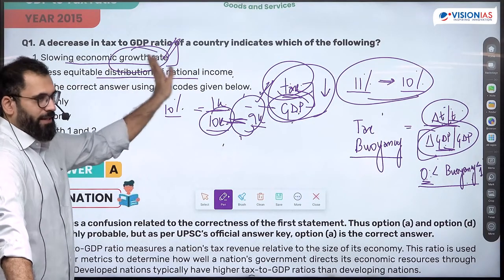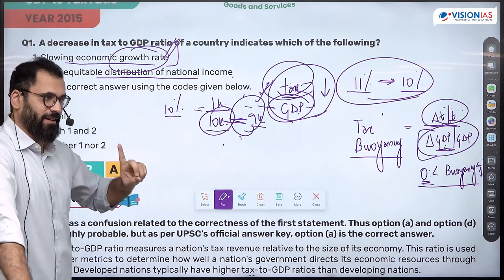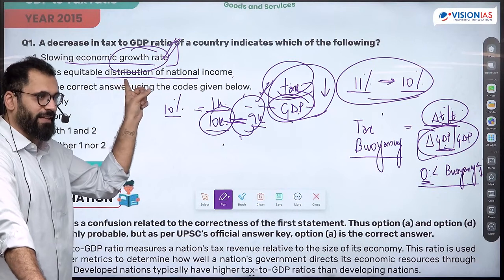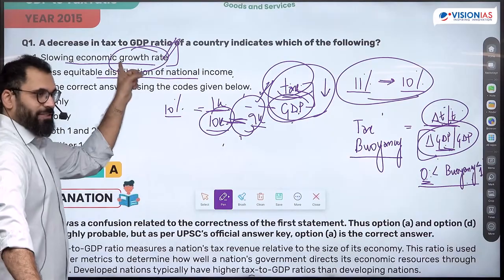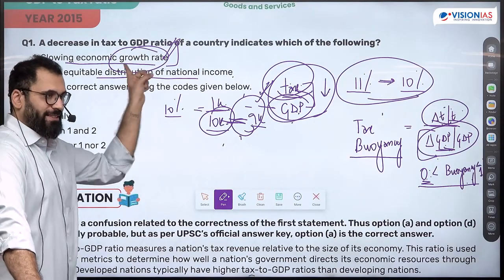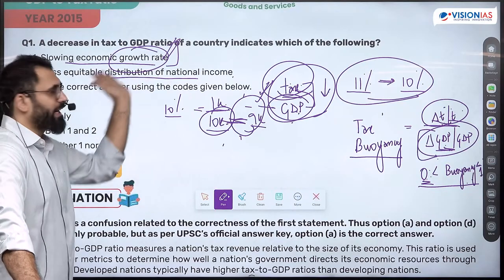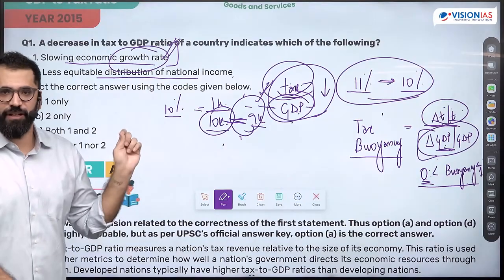Definitely, this necessarily doesn't mean this, so you can make this incorrect. But otherwise this is correct. In two cases, this becomes correct: when it is between 0 and 1, and when it is less than 0, this is true. But when it is more than 1, then it might not be true. But in two cases, this statement is correct. So it may indicate this. Is this clear? How exactly slowing growth rate?